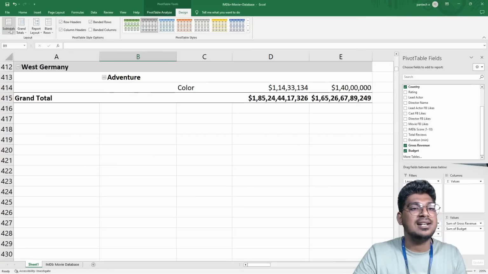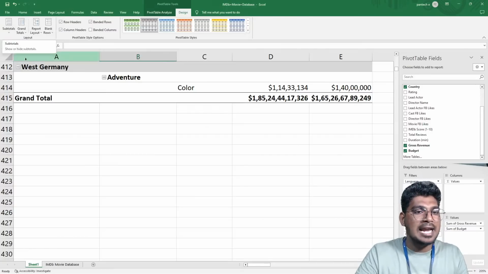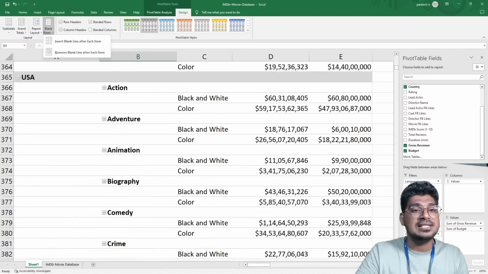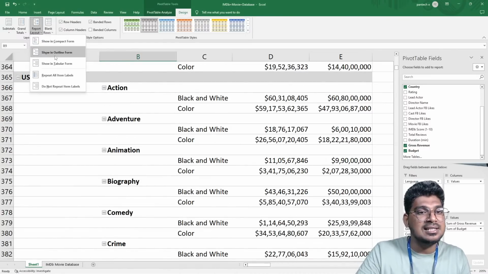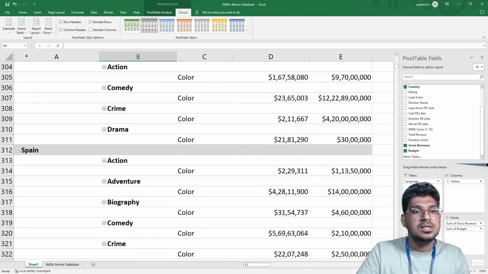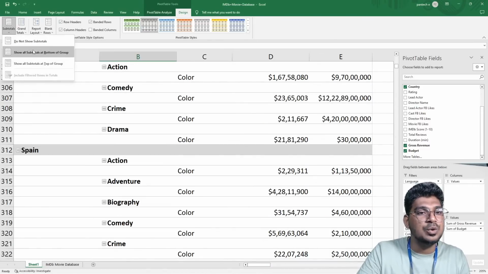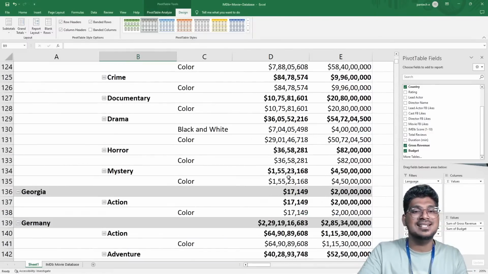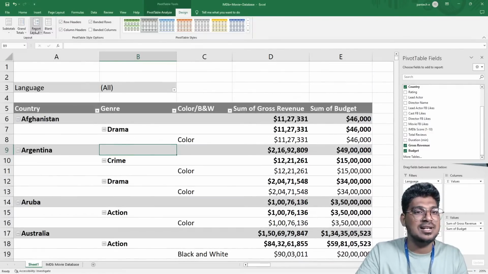So I hope you guys understood the subtotal option, grand total option, report layout, and also the blank rows. I'm going to discuss blank rows with you in just a minute. So just click this outline form again. Now I do not show the subtotal at the top, and you can see this is pretty good to see in outline form right now.